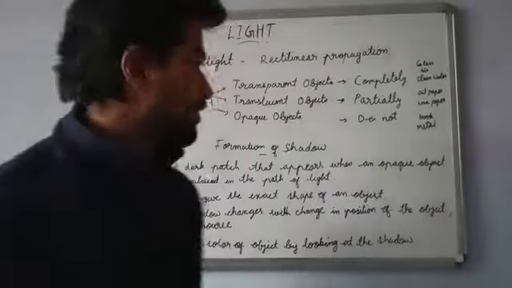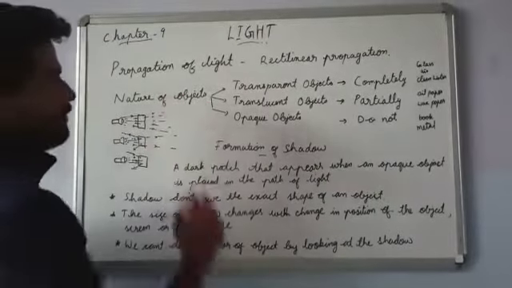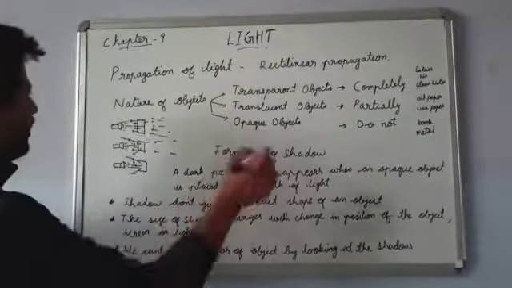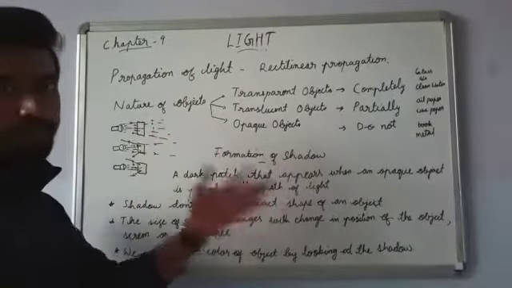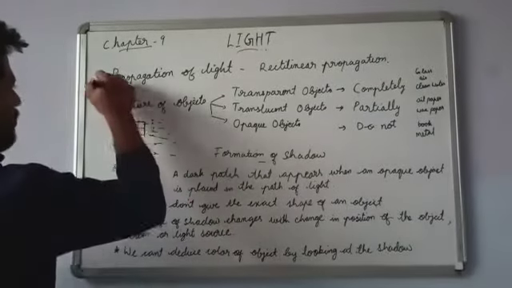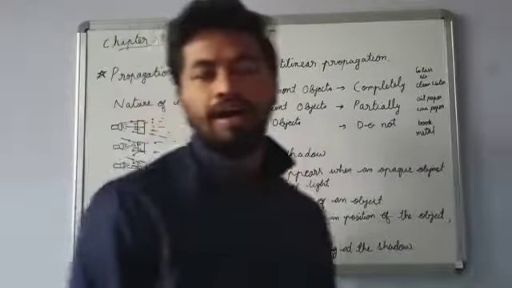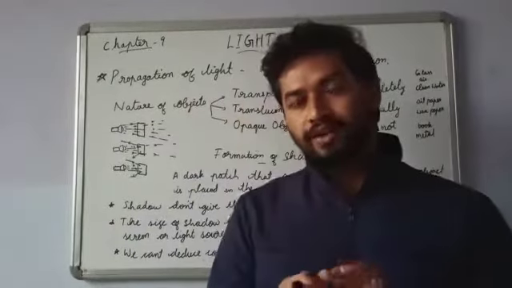So, next portion, propagation of light. Okay, now what is propagation of light? Propagation means movement. Okay, how does a thing move? Propagate, movement. Now, what is the propagation of light, or how does light move? So, let's look at an example.